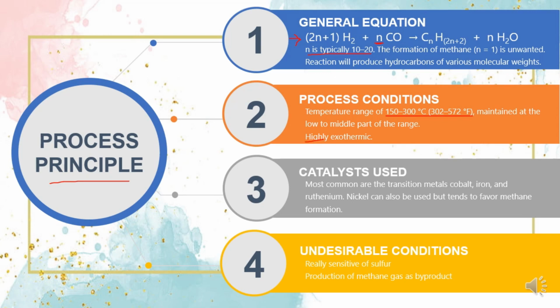This is where the reactor design part is crucial, because the reactor must be able to operate and constantly stay in between the optimum temperature range to work efficiently. Moving on to number 3, catalysts used are usually from transition metals like cobalt, iron, ruthenium, and also nickel. But nickel produces methane, which point number 4 explains, that methane and sulfur are among the undesirable conditions when the process takes place.